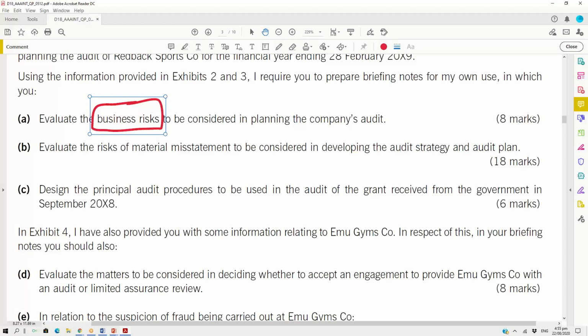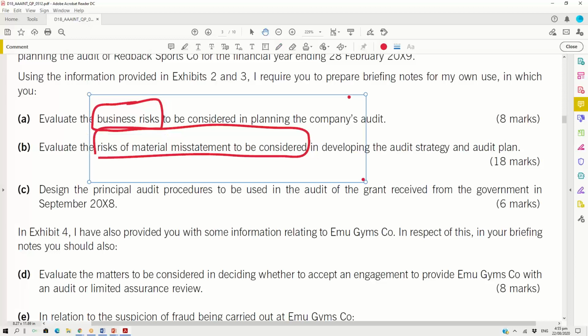But look at the next one. Evaluate the risk of material misstatements to be considered in developing the audit strategy and audit plan. Is that another straightforward requirement? Evaluate the risk of material misstatements to be considered. Straightforward requirement, and you have the marks. Students don't get confused when they get a straightforward requirement, right? Because reading a straightforward requirement is easier. Is that true for everyone? Reading a straightforward requirement is easier for everyone, right?